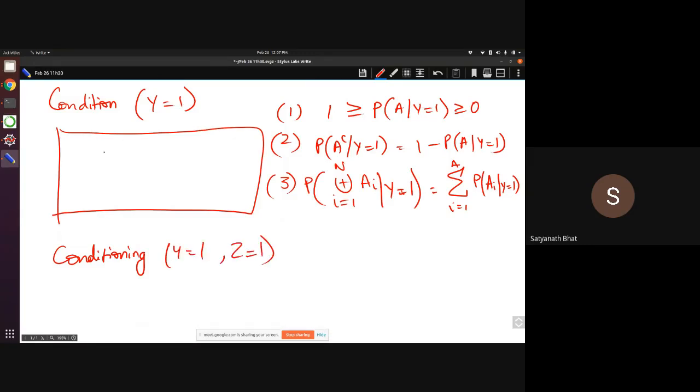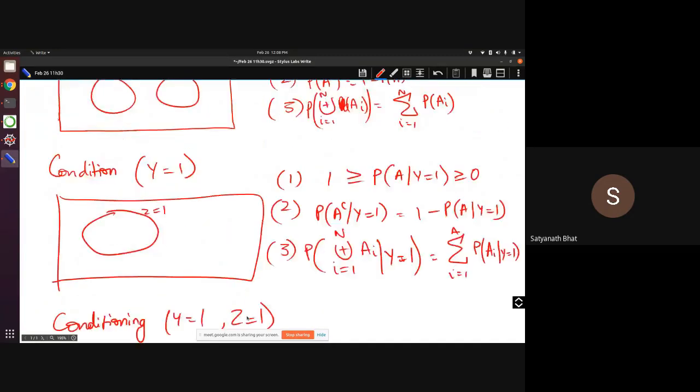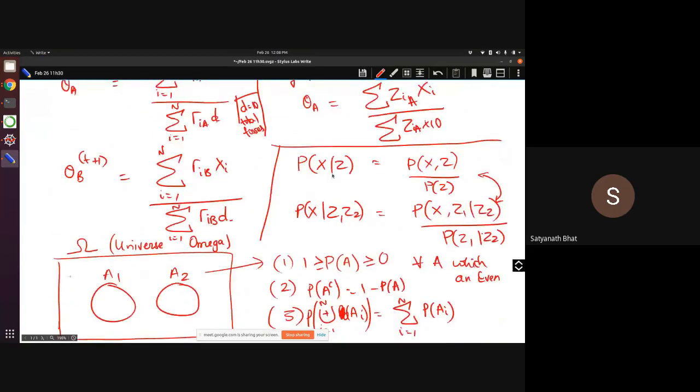That could be some region here, the region where z is equal to 1. I take this itself as my world next, and then again I will ask the same type of things. That is how conditioning works. Whatever you can understand on the full omega is also true with respect to Z. Whatever rules apply here also apply here.